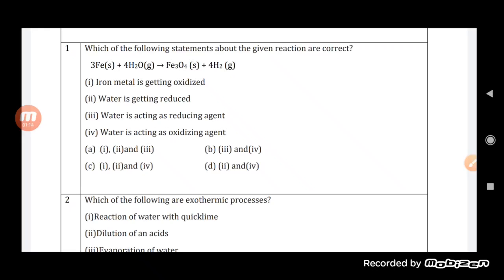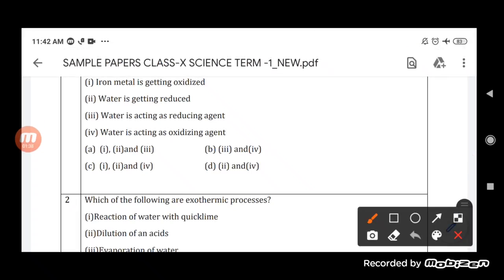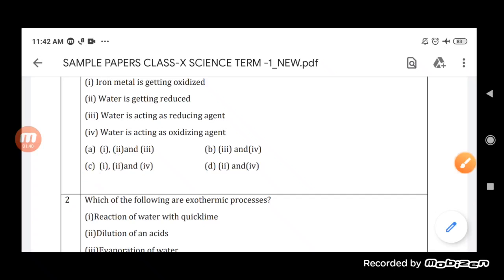Water is acting as a reducing agent. No, that is the wrong one, because here water is acting like an oxidizing agent. So this is a wrong statement; water is actually an oxidizing agent. Water acts as an oxidizing agent. This is also correct, students. So according to that, out of these the third one is correct, which proves that iron metal is getting oxidized. So the third one will be the correct option.